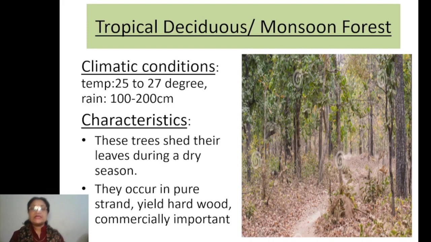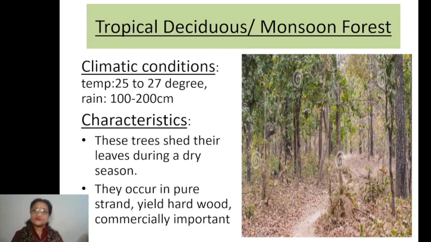Because already in that area the amount of rainfall is less. So for survival, these trees have to adapt to such conditions, and this is one of the adaptations among all the trees in the deciduous type of vegetation. When they shed their leaves, that is the season when we find the entire forest dry, without any leaves, because the leaves have fallen down. So that is called the tropical deciduous type of forest. Clear?